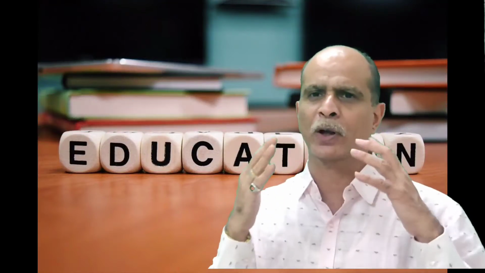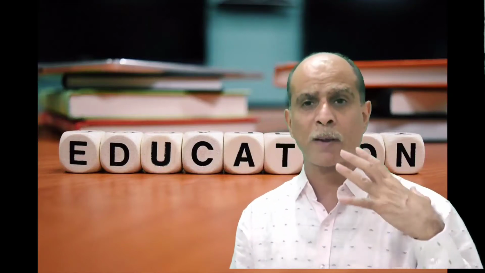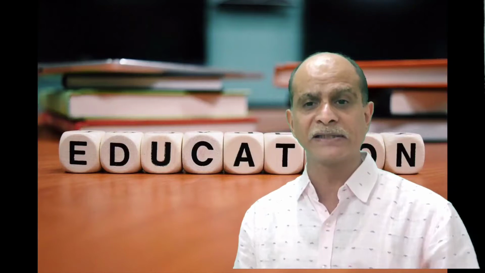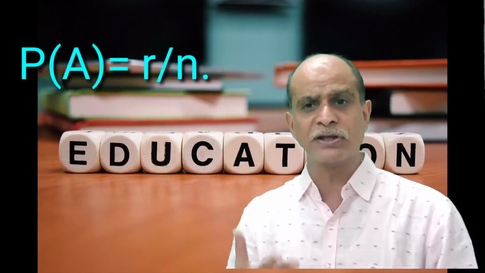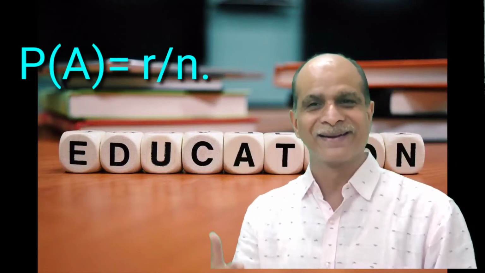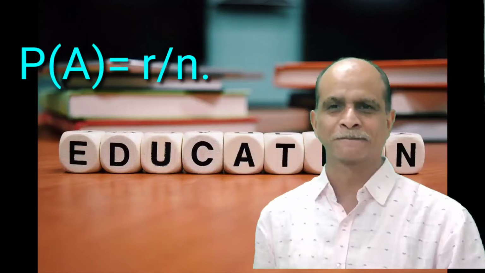So when you find probability, you know the formula of probability. The probability of any event is equal to the number of trials in which the event happens divided by the total number of trials.